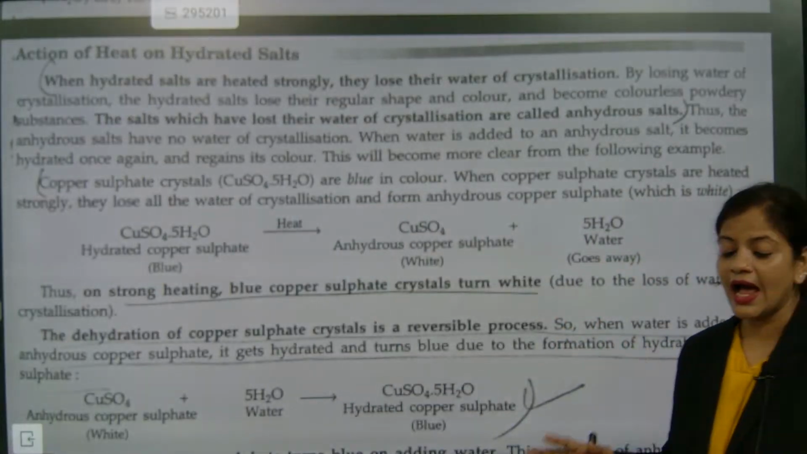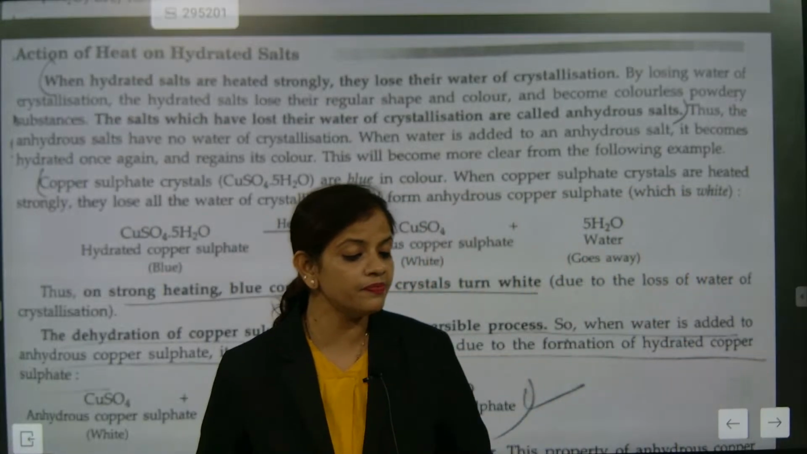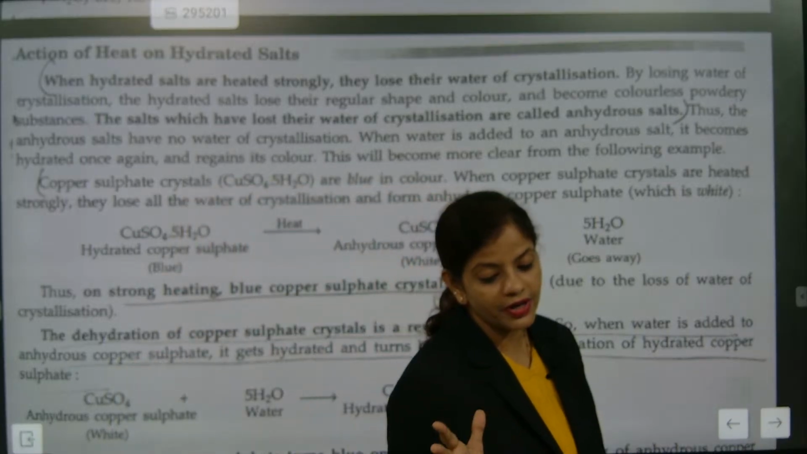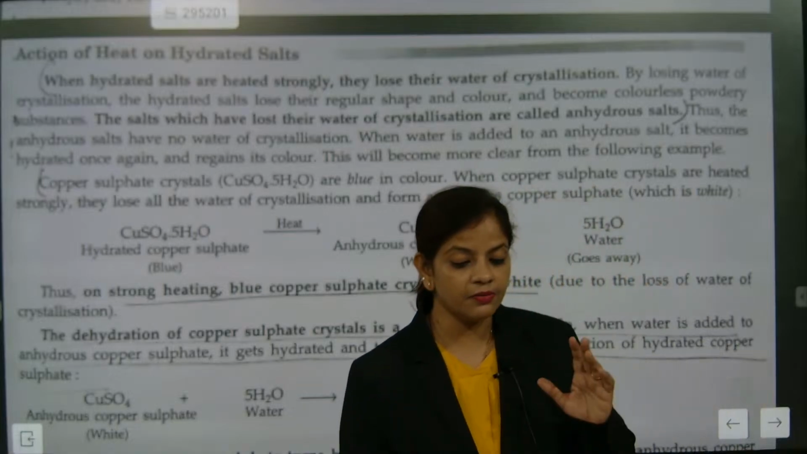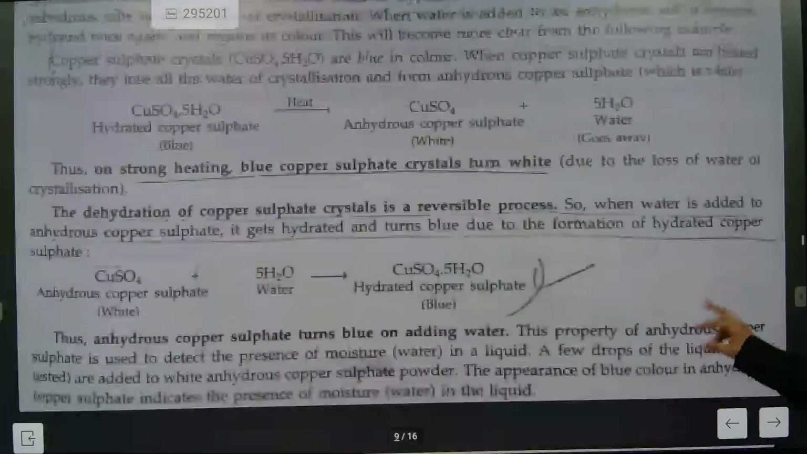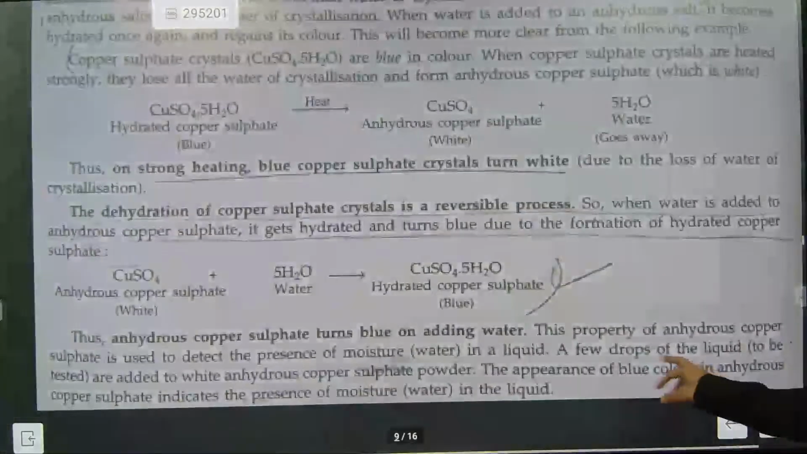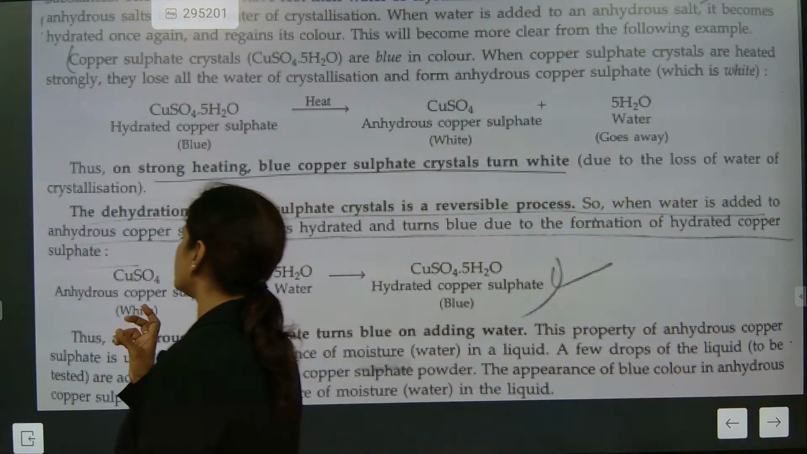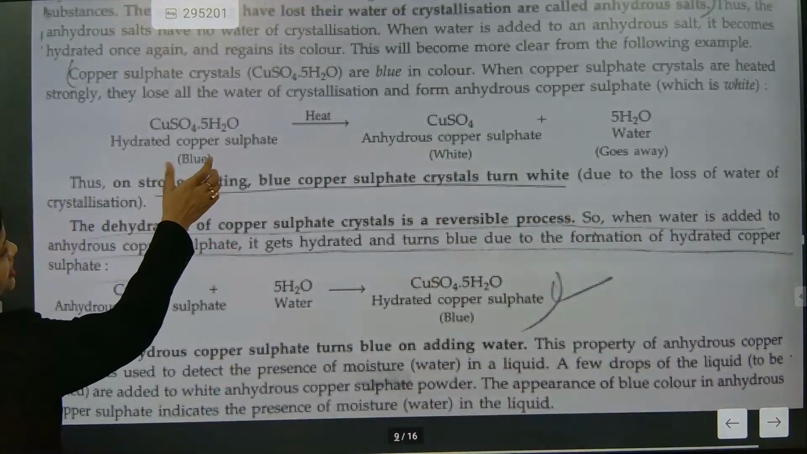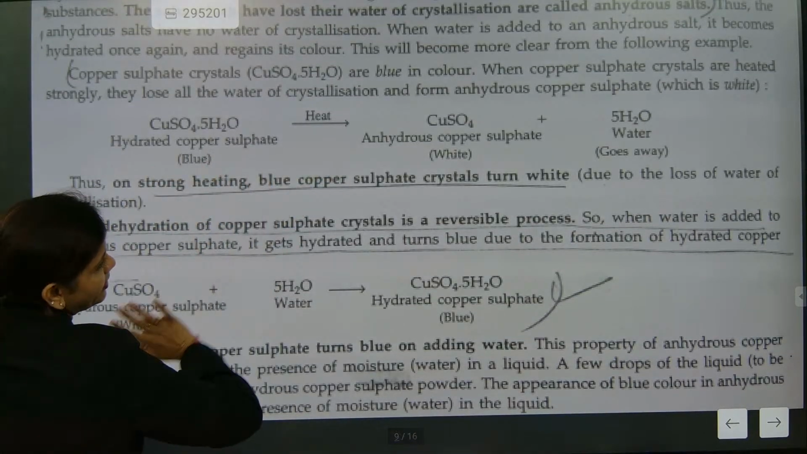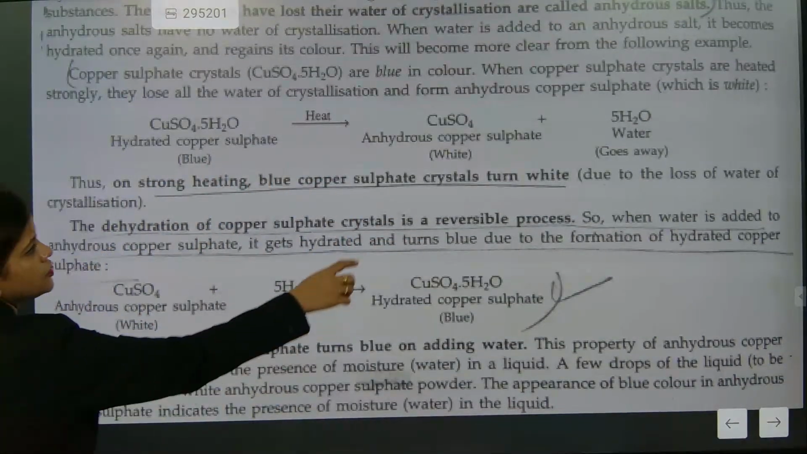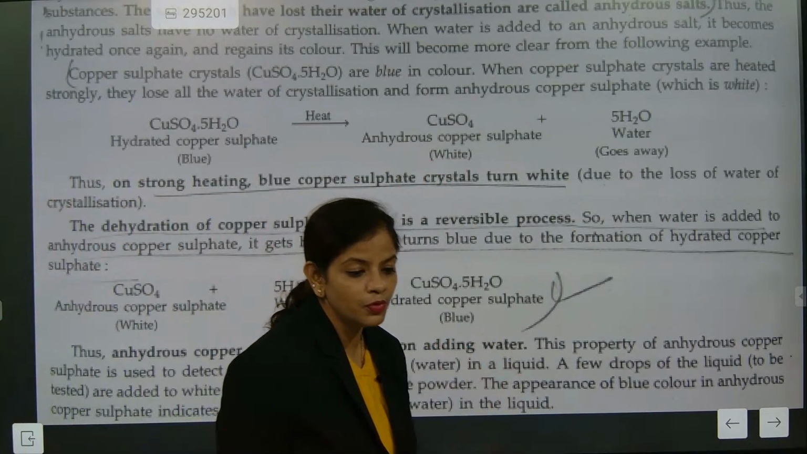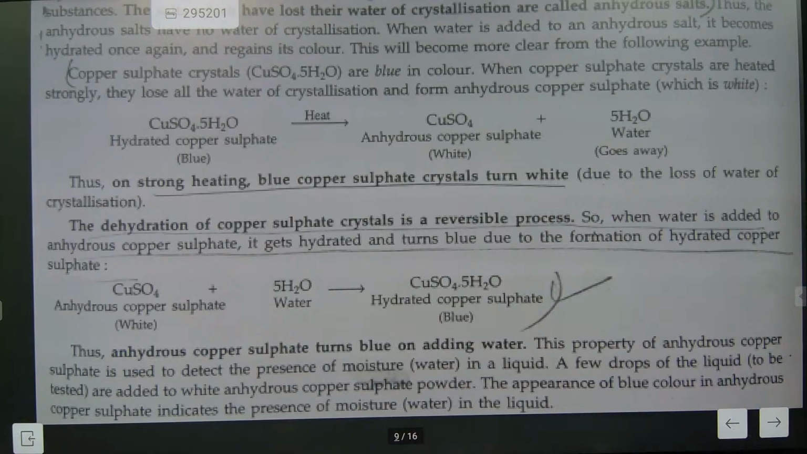The moment crystallized water is dehydrated, it will become colorless. What will become colorless? Understood? But again, if you put water, it will become blue. Like copper sulfate, what color is it? Blue. You dehydrated it, you heated it, the color is lost. So now it is white. Again, this white, if you put water, it will become blue again. So this is called hydration and dehydration.